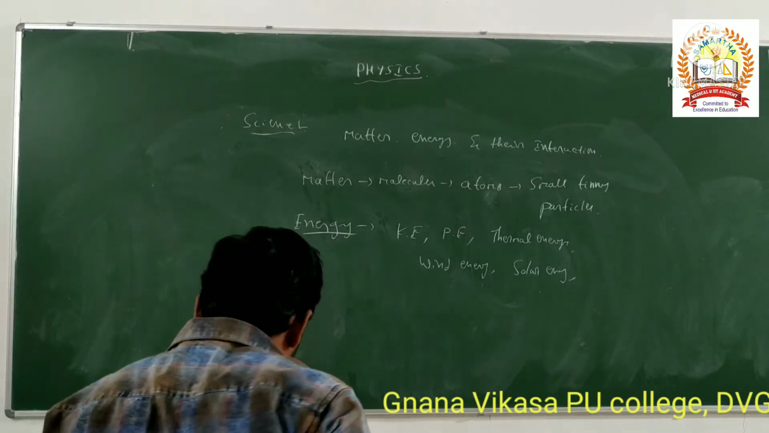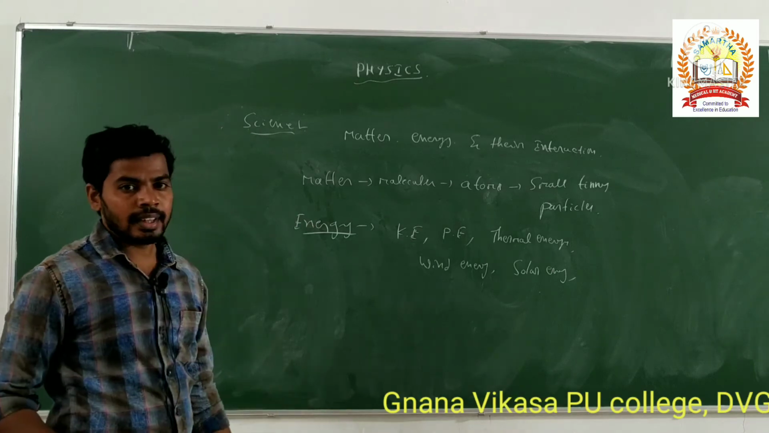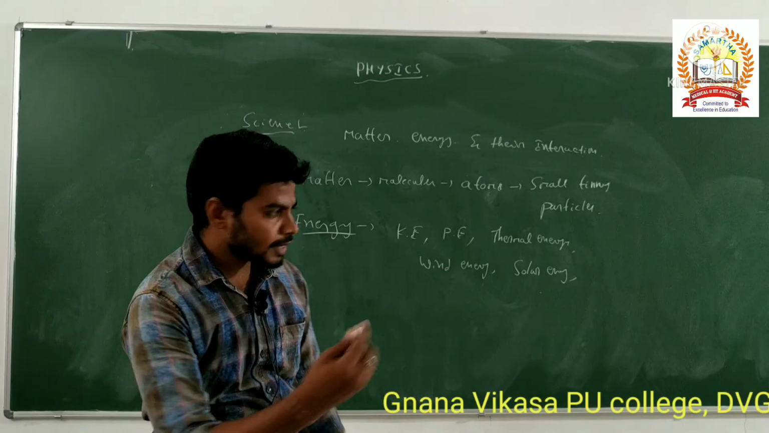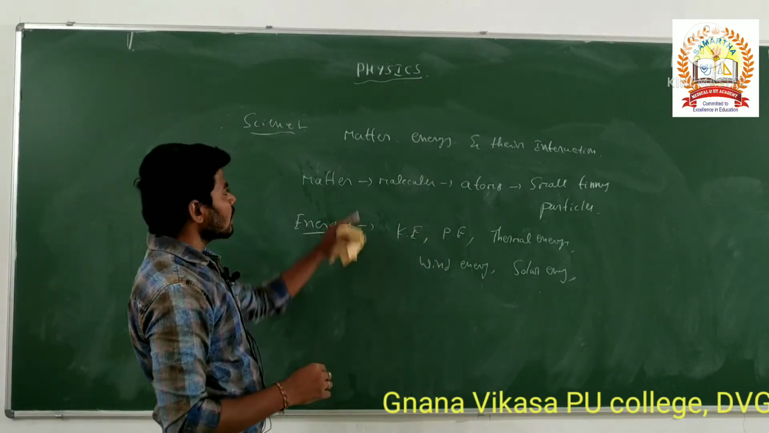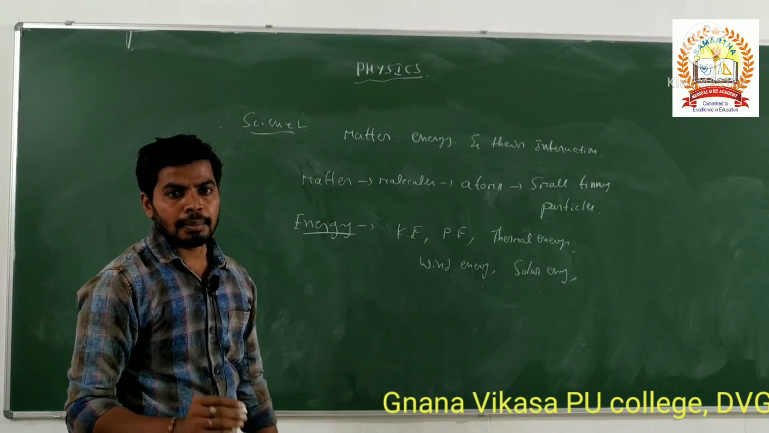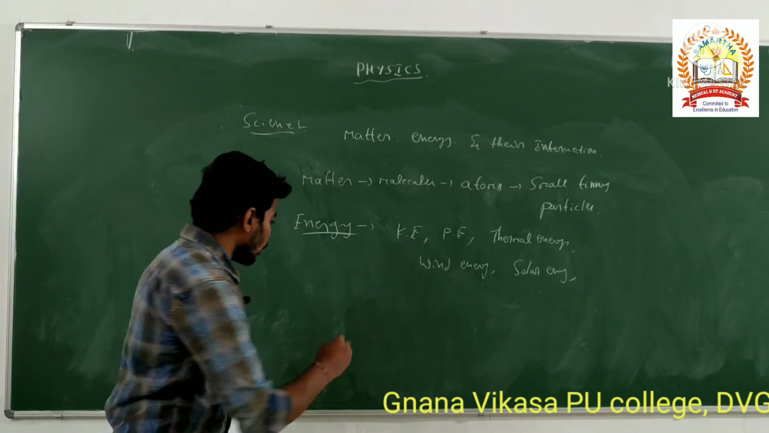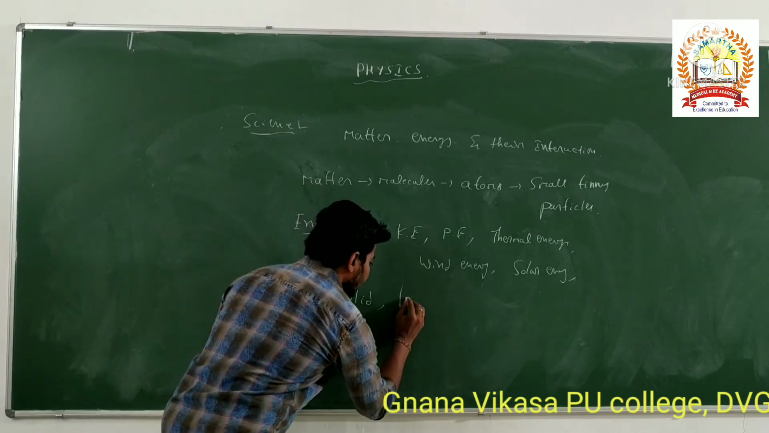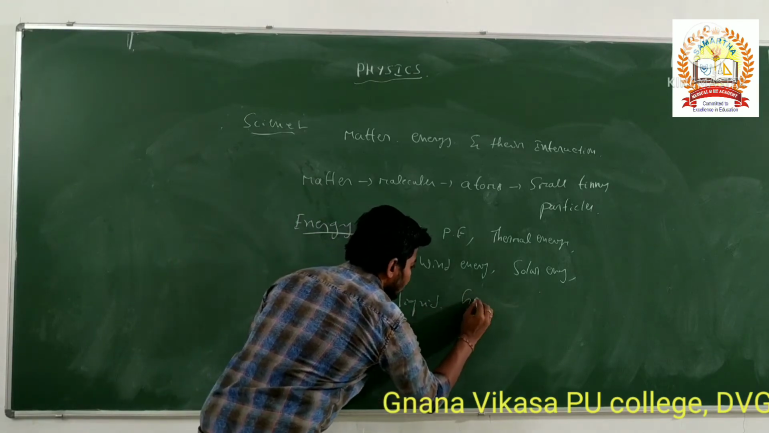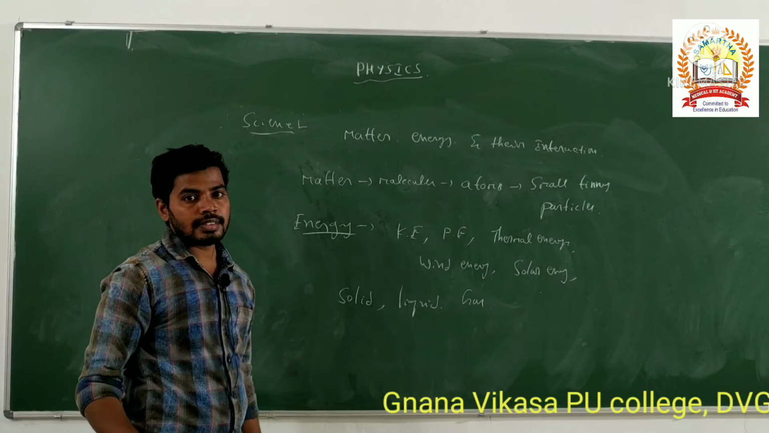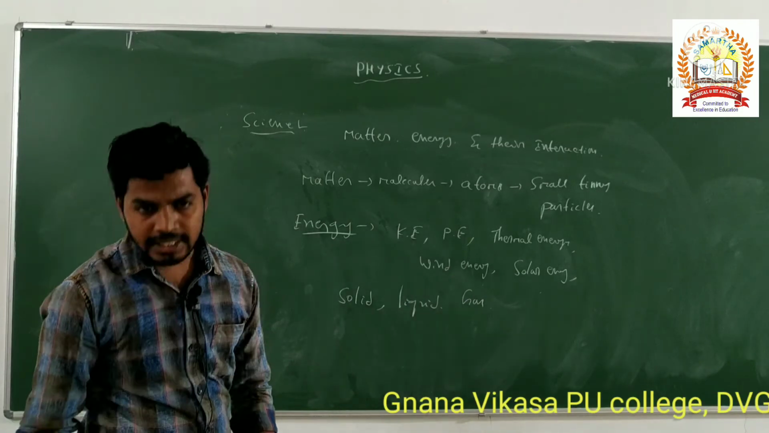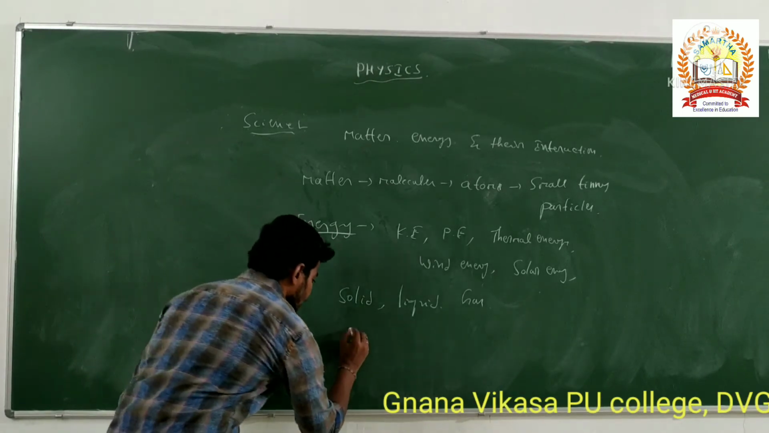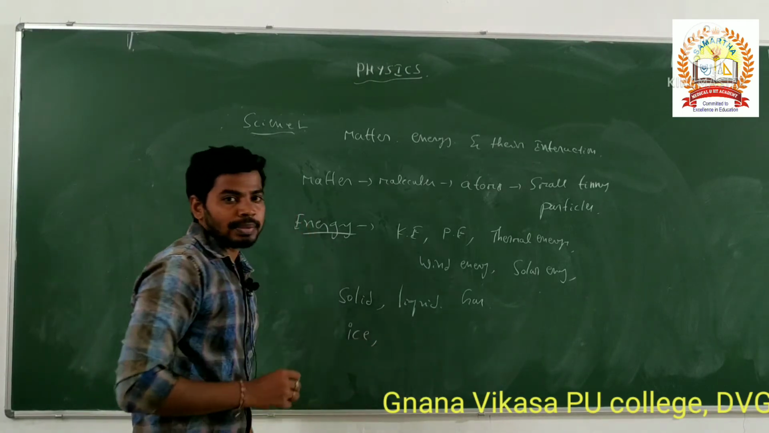Yes, different forms of energy are there. And their interaction. What is the interaction between matter and matter? Let's discuss. For example, we can take matter. There are three types: one is solid, liquid, as well as gas. Here, for example, we can take the solid as ice. This is only an example.